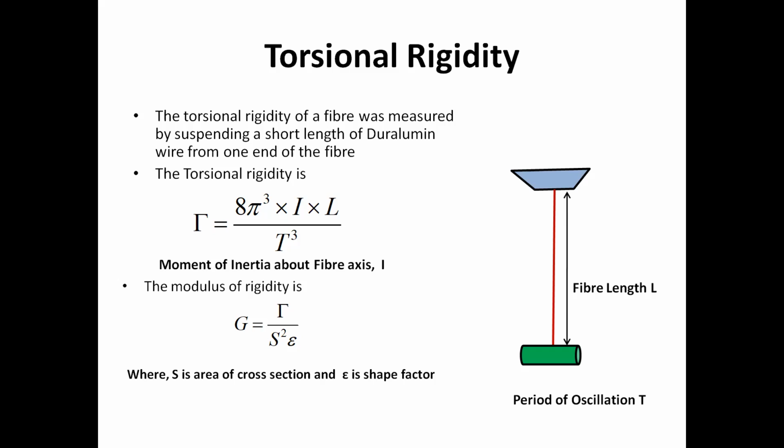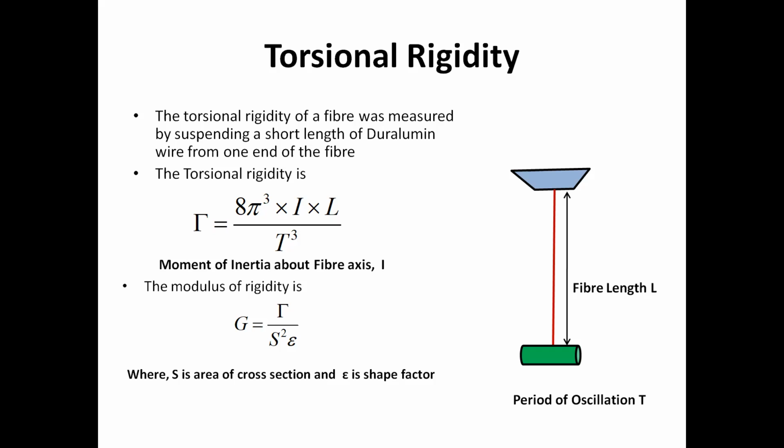So torsional rigidity can be expressed by tau = 8 pi squared I L divided by T cubed, where I is the moment of inertia around the fiber axis, T is the period of oscillation, and L is the length of the specimen. In this way, by measuring the period of oscillation and moment of inertia of any fiber, you can calculate the torsional rigidity. The modulus of rigidity is again an important parameter, which is now considered by the maximum number of yarn manufacturers.